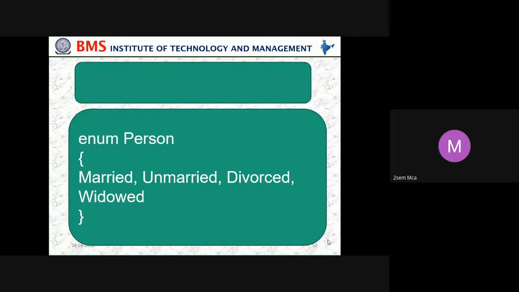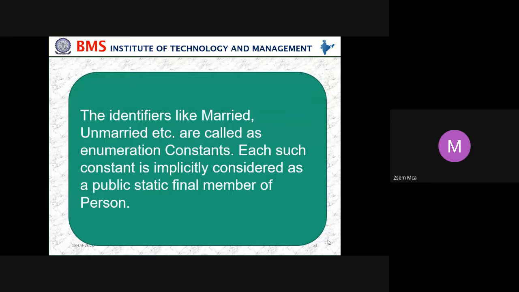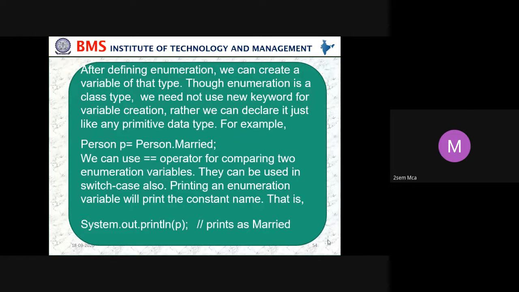enum Person { married, unmarried, divorced, widow }. The identifiers like married, unmarried, etc. are called enumeration constants. Each such constant is implicitly considered a public static final member of Person. After defining an enumeration, we can create a variable of that type. Though enumeration is a class type, we need not use the new keyword for variable creation. Rather, we can declare it just like any primitive data type.